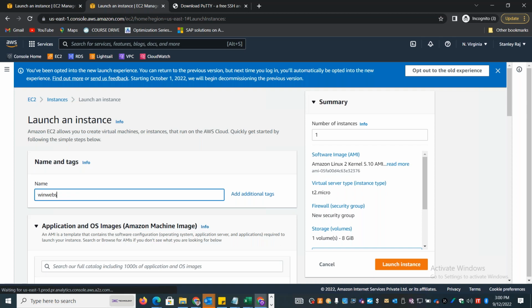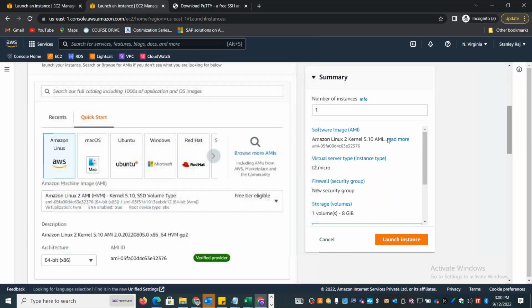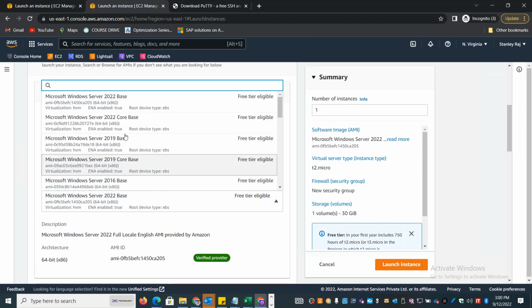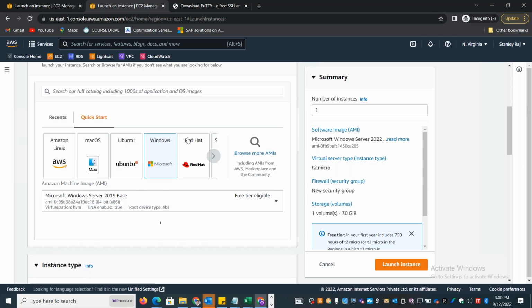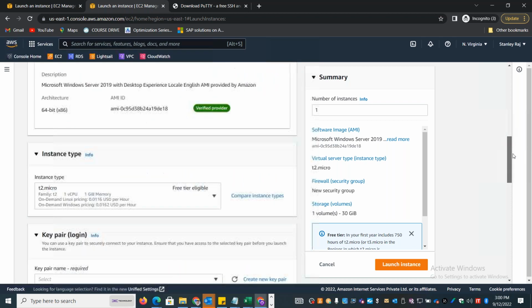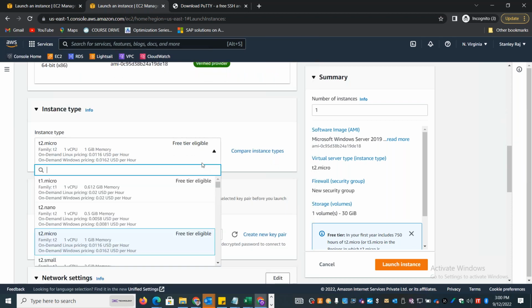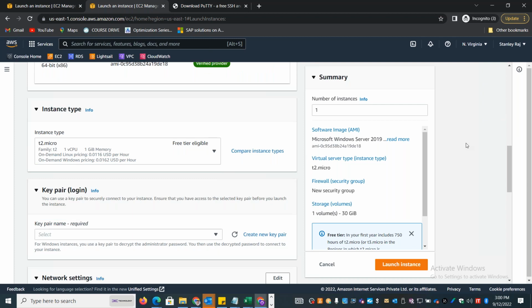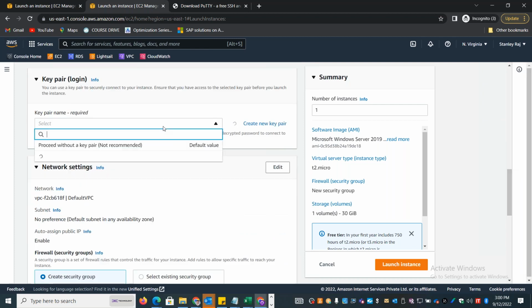Okay, Windows Web Server. So this time, I'll have to select the Windows image. I can choose whether 2022 or 2019 or whatever is free tier eligible. So these are the ones which are free tier eligible. I can choose the 2019 base. Okay, and here you can choose the T2 micro or the free tier one. I'll just choose the T2 micro, and I can use the same key pair for both Windows and Linux.